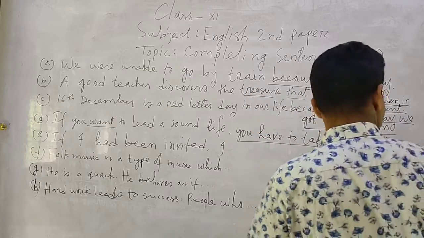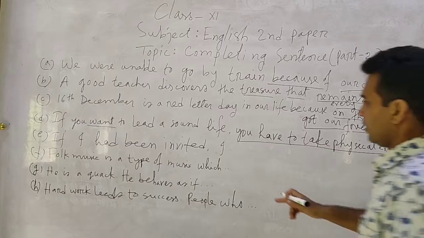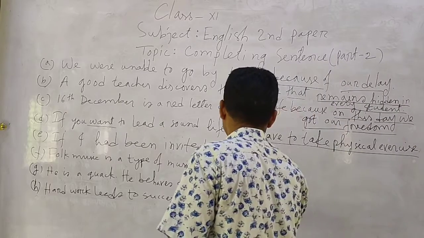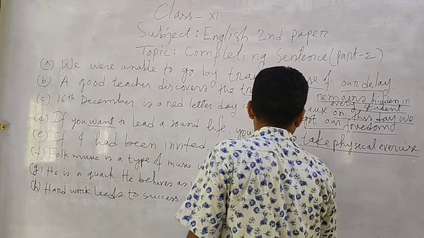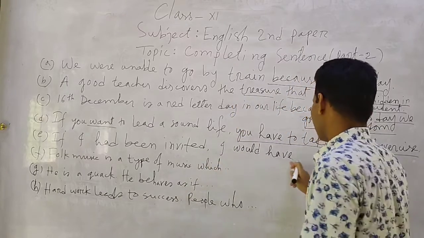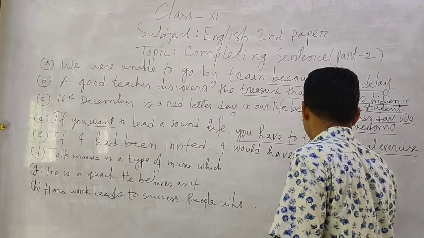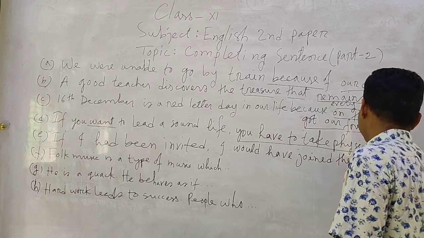You have to use I would have. If I had been invited, I would have joined the party.